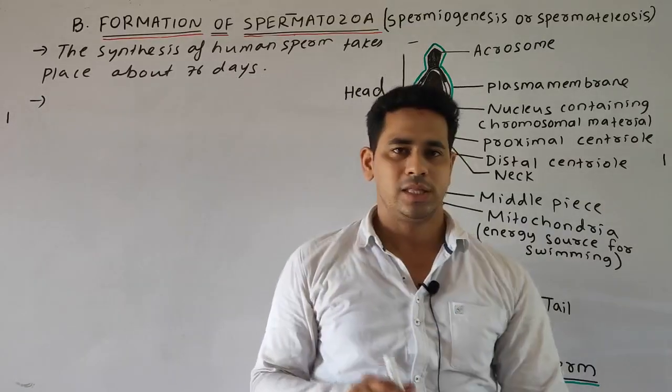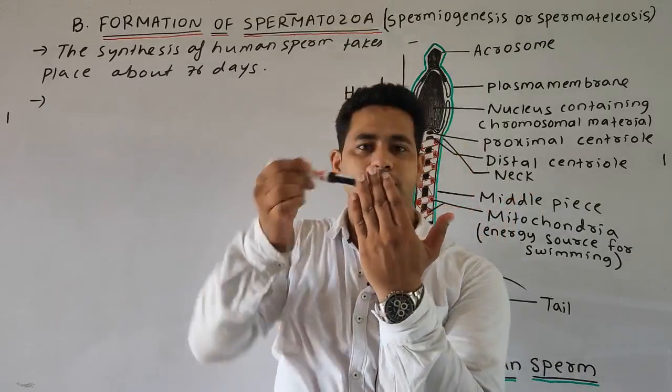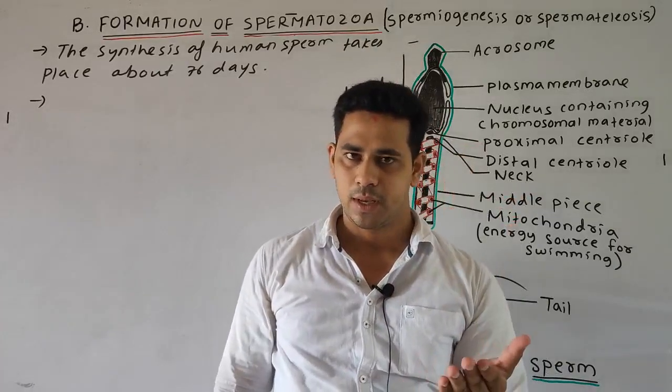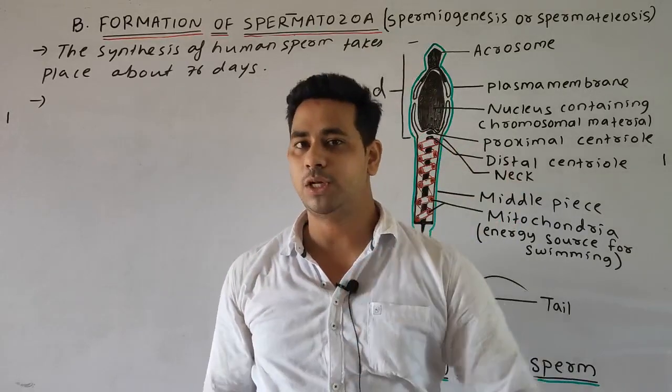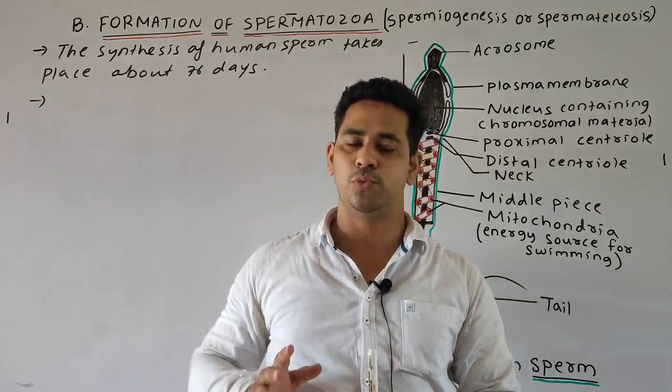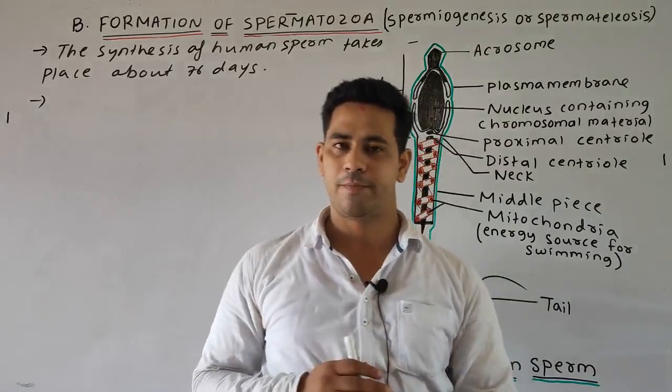And remember students, after spermiogenesis, after the motile sperm or spermatozoa are formed, the sperm heads get embedded on the Sertoli cells, and are then released from the seminiferous tubules during spermiation.